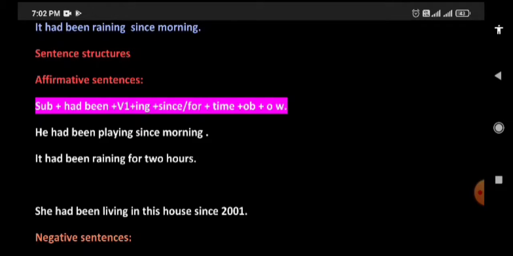So examples are he had been playing since morning. It had been raining for 2 hours. She had been living in this house since 2001. If you want to know where we use since and where we use for this, you must watch my earlier video about present perfect continuous tense.